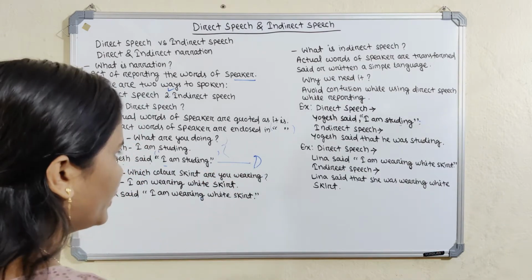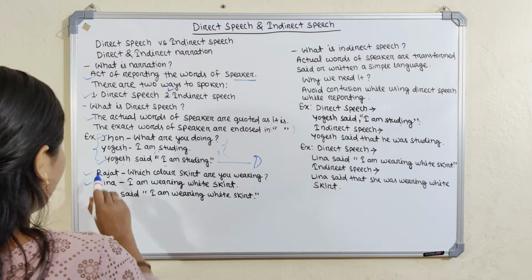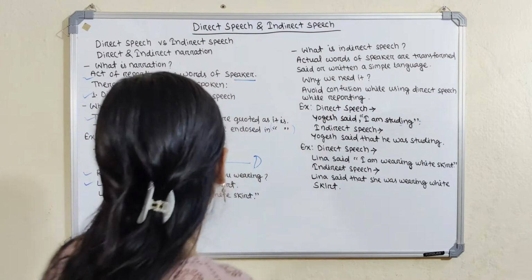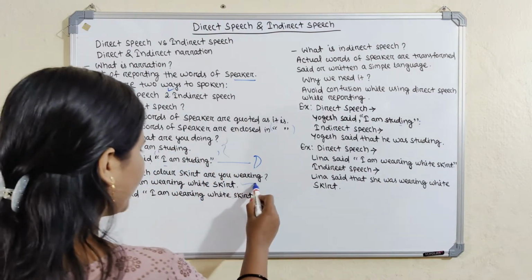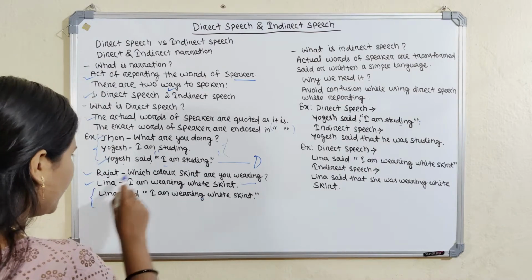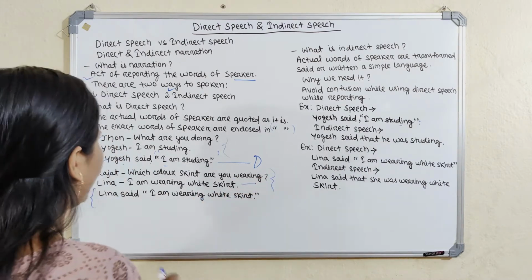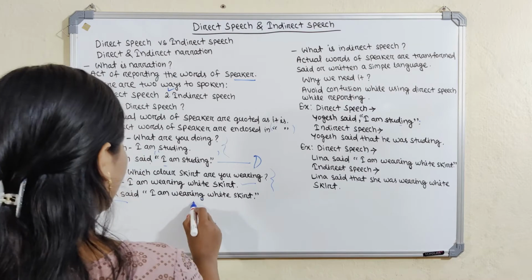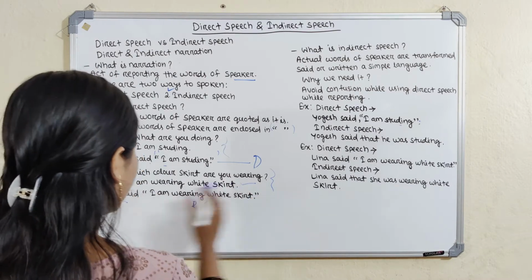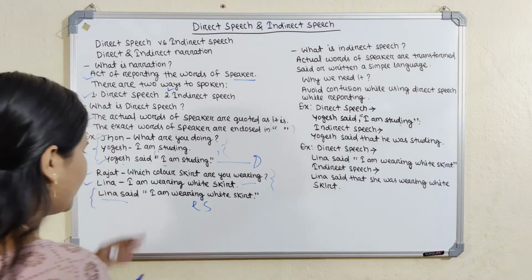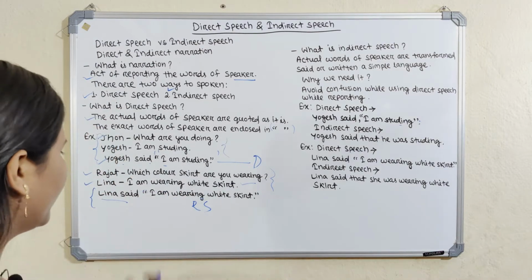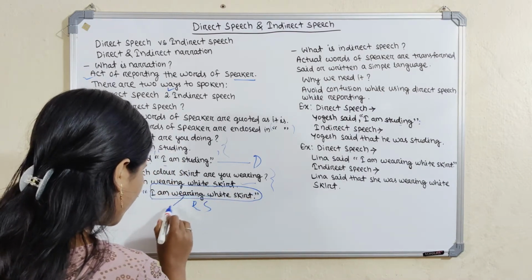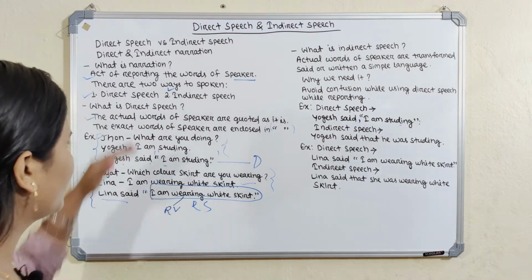Let's take one more example to make it even clearer. Rajat and Lina are also two friends. Rajat tells Lina, which color skirt are you wearing? Then Lina answers, I am wearing a white skirt. If we convert Rajat and Lina's conversation into direct speech, it is: Lina said, I am wearing a white skirt. This part is the reporting speech, and it is enclosed with inverted commas. It is called direct speech. The whole is the reporting speech, and this is the reporting verb. Okay, that is direct speech.